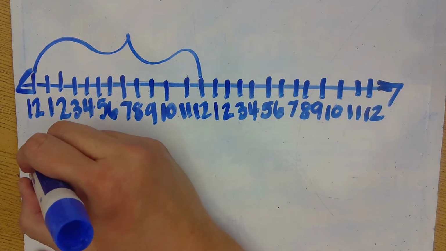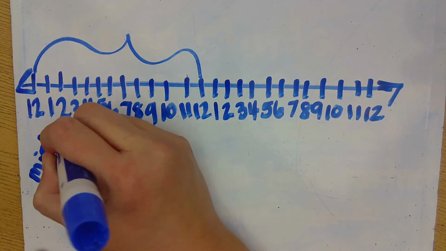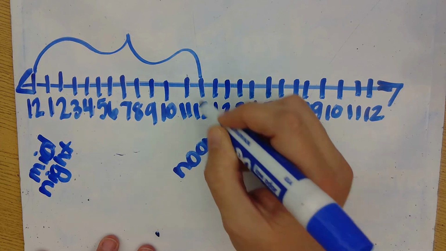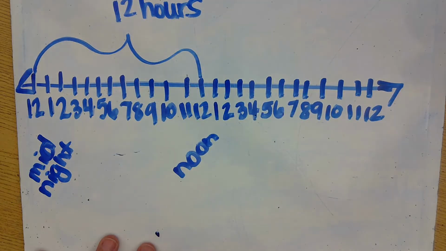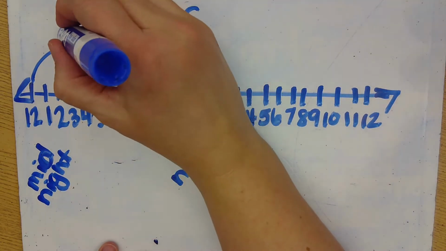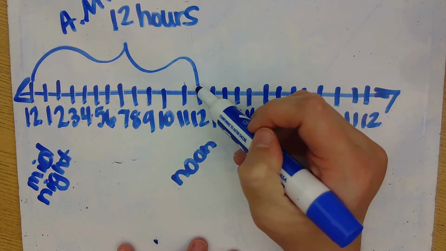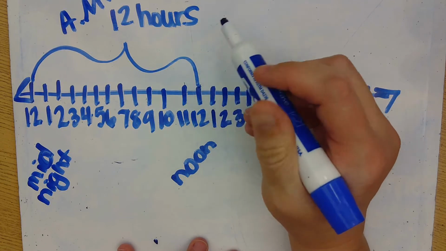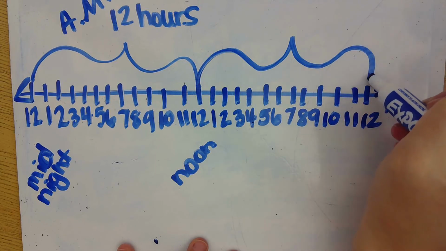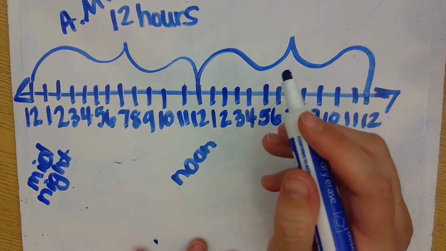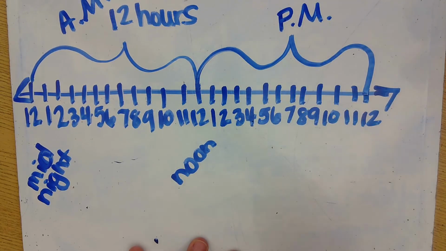So again, this is midnight all the way to noon, and that is a span of 12 hours. We call this first part of our day AM. The second part of our day starts at noon as the first part of the day is finishing and goes all the way until midnight when our day starts over again. So this is what we call PM.